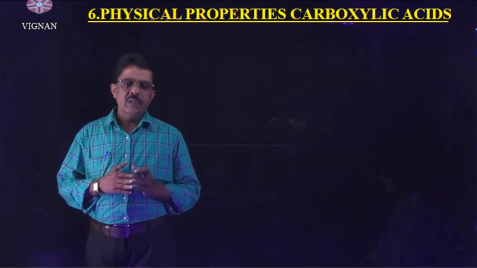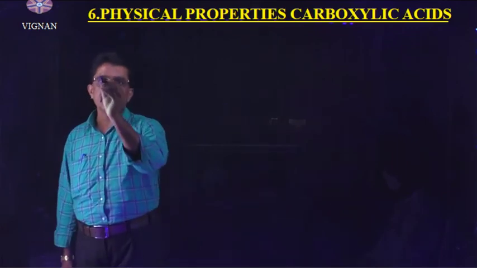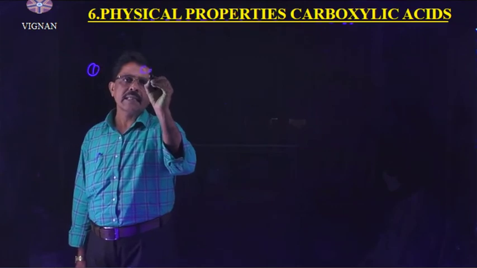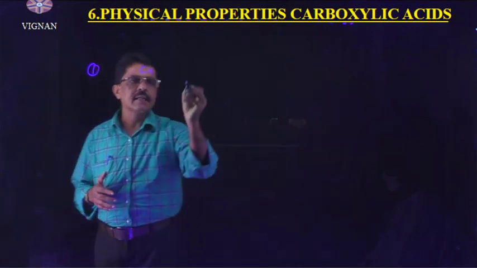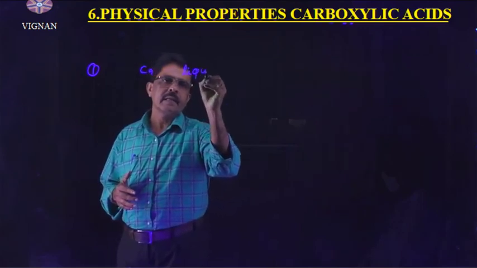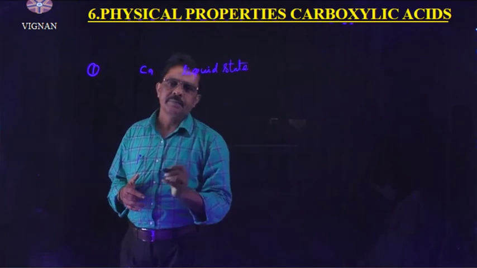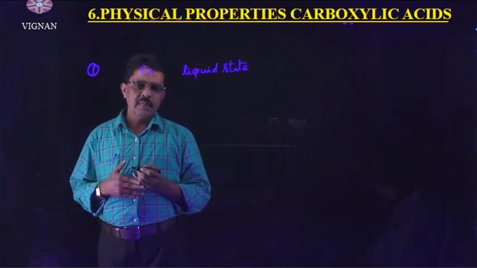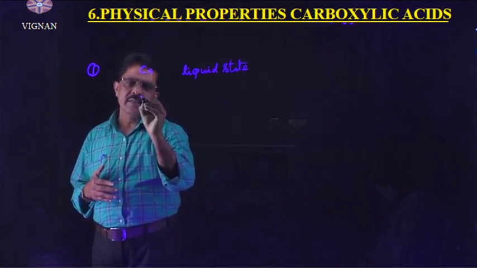Physical properties of carboxylic acids. Number one, carboxylic acids up to C9 exist in the liquid state. After that, the higher carboxylic acids, above C10, exist in the solid state.